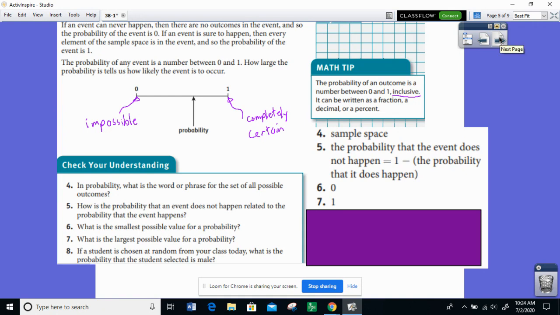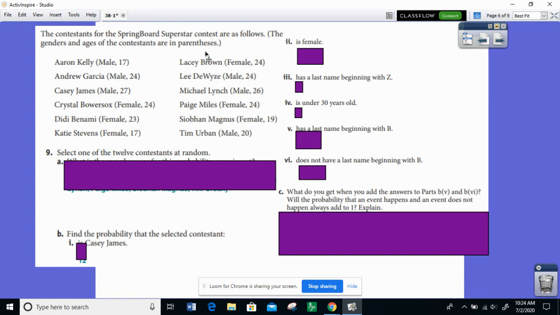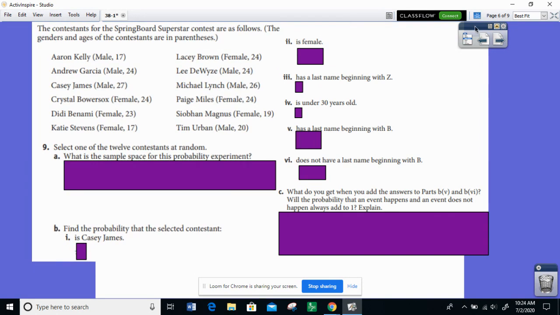Okay, so let's keep on going to page 556. The contestants for the Springboard Superstar contest are as follows. The genders and ages of the contestants are in parentheses. So we've got 6 people listed over here, 6 people listed over here. There's a total of 12 different people. So we're going to select one of the 12 contestants at random.